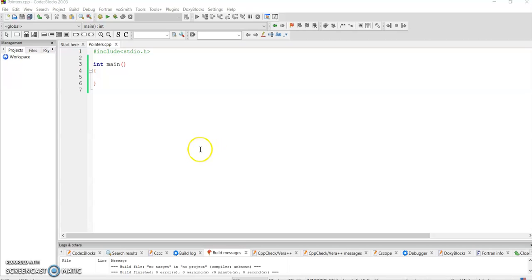So in this session we'll be talking about local variables and global variables.